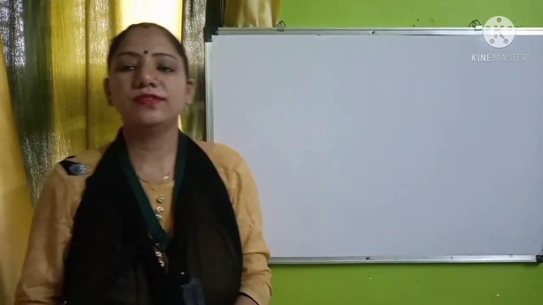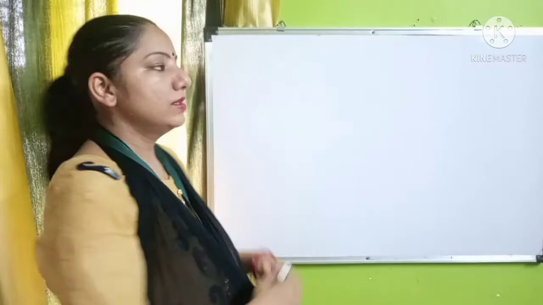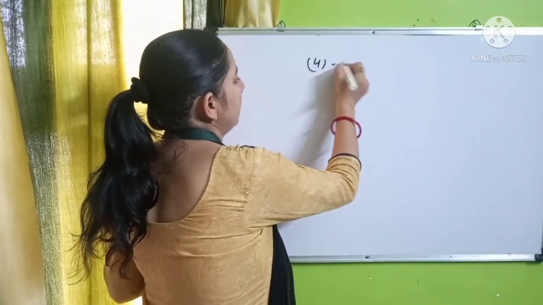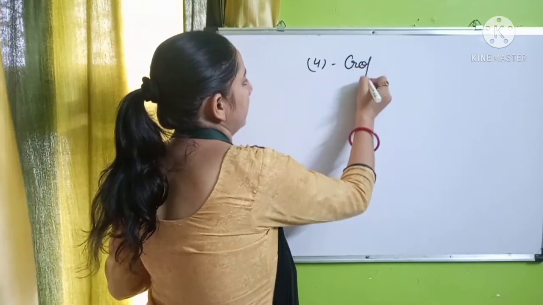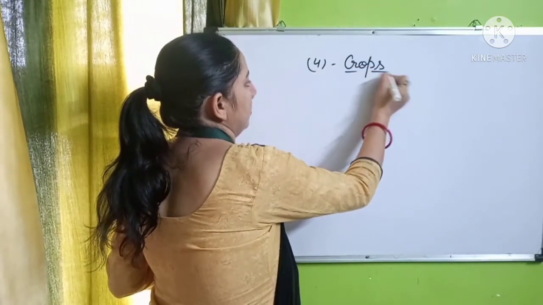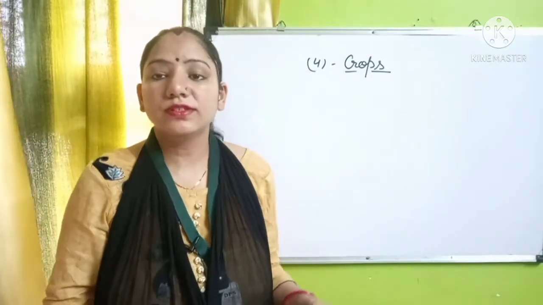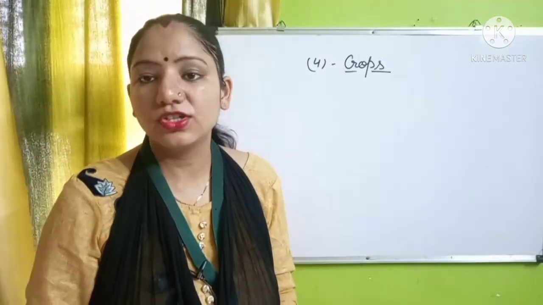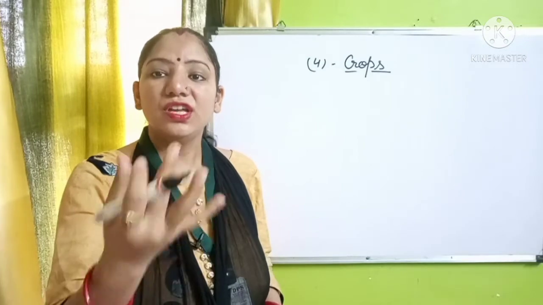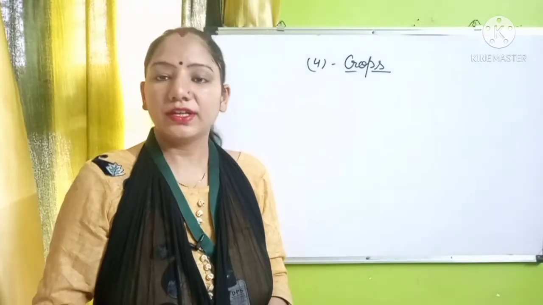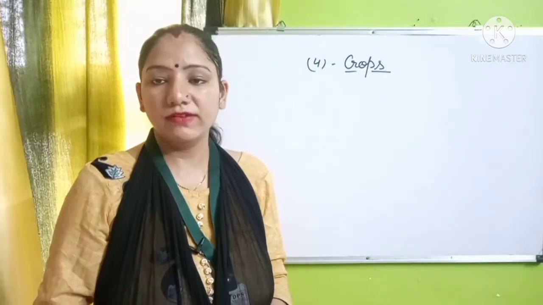Friends, here we have seen types of farming. Now after types of farming, we will see the crops which are grown in our country. So the fourth topic is crops. As our country is diverse in the land structure, the soil texture, even in the moisture as well, the crops are also categorized into various categories in our country.